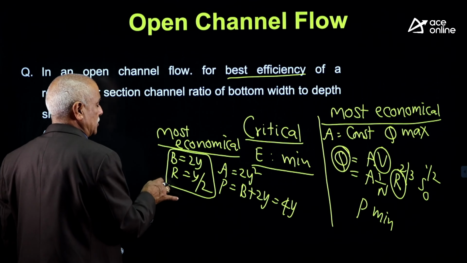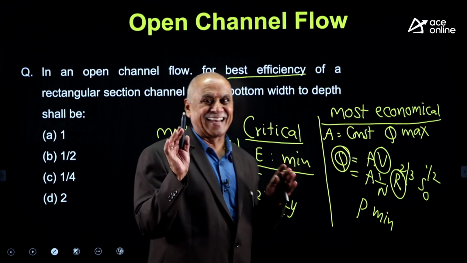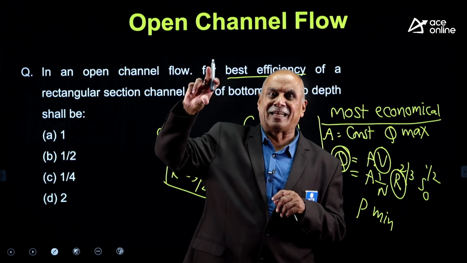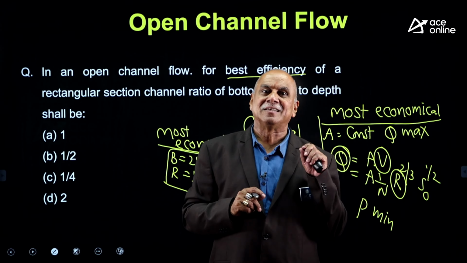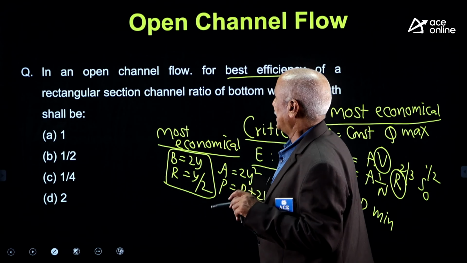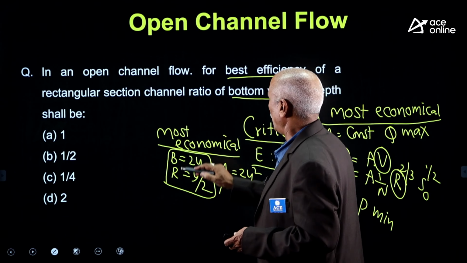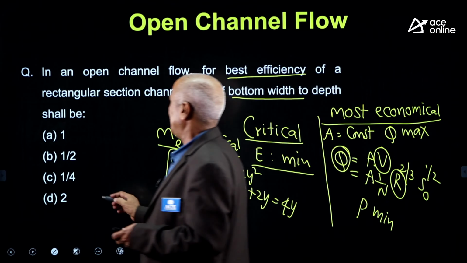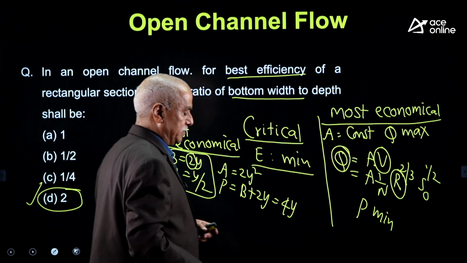So these conditions you have to remember for the most economical rectangular section. B is the bed width, y is the depth of the flow, and R is the hydraulic radius or hydraulic mean depth. What is given? In a rectangular section, bottom width to depth of the flow B by y is 2. 2 is the right answer for the given question.